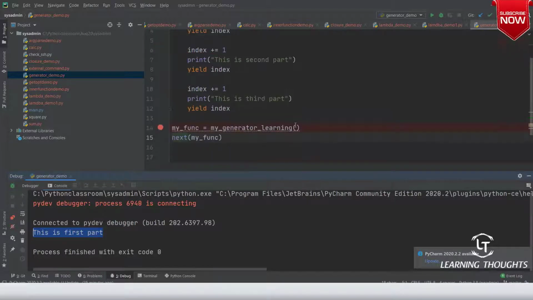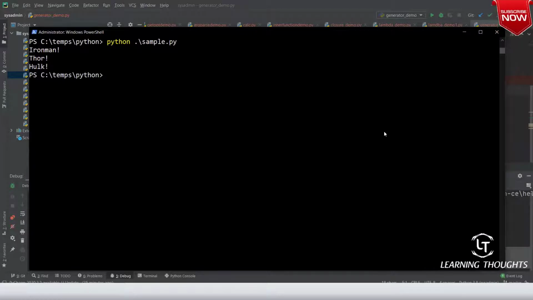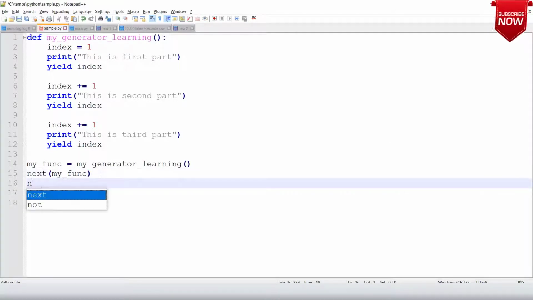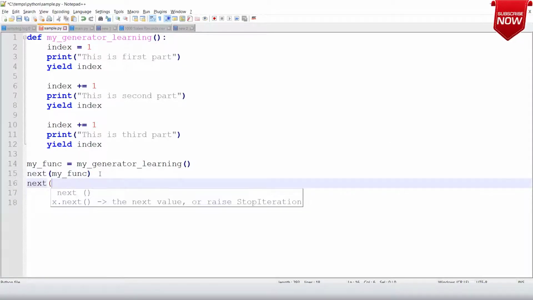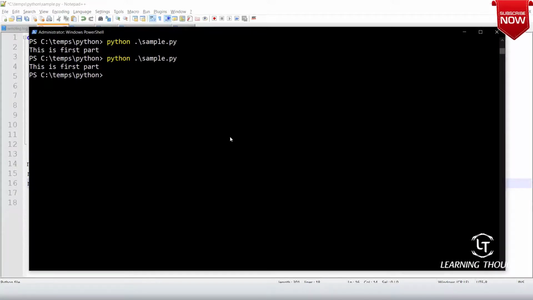That's the reason why I want to run it over here, python sample.py. Now I'll go to this code and add one more next of my_function. Save.